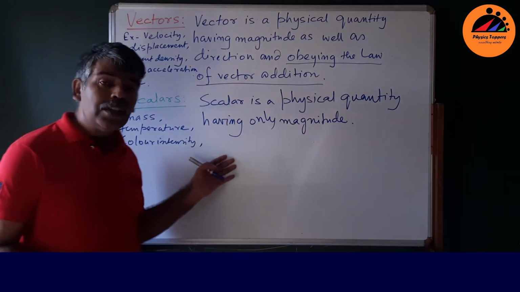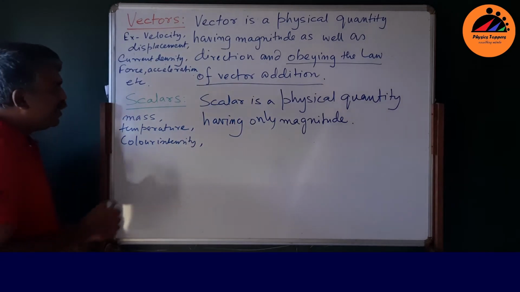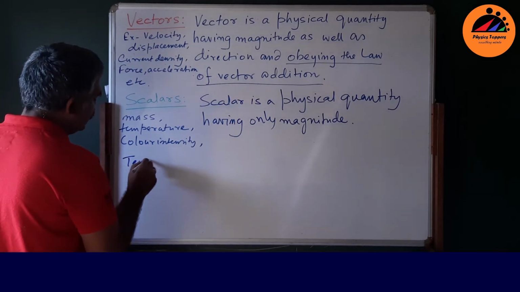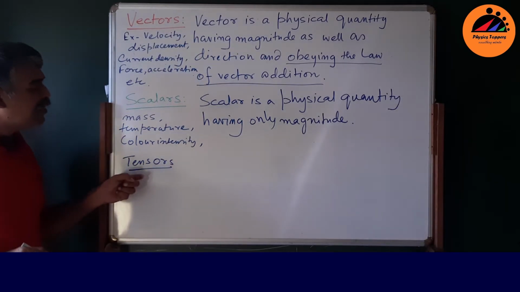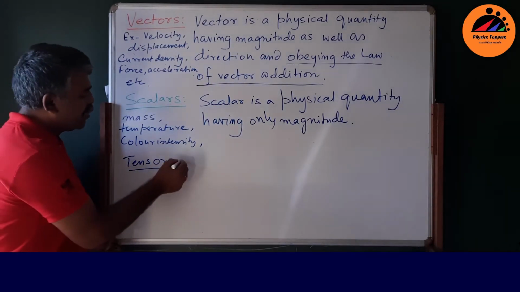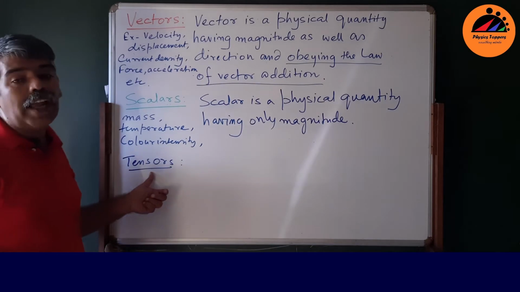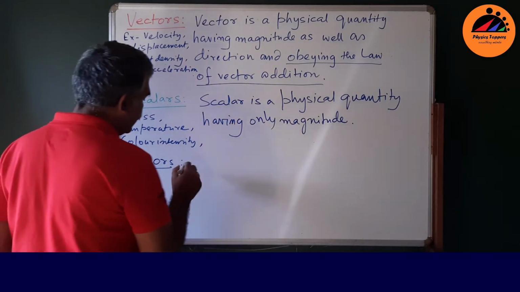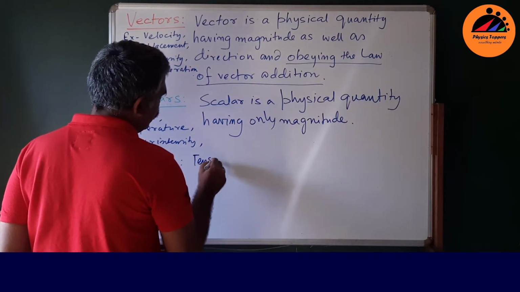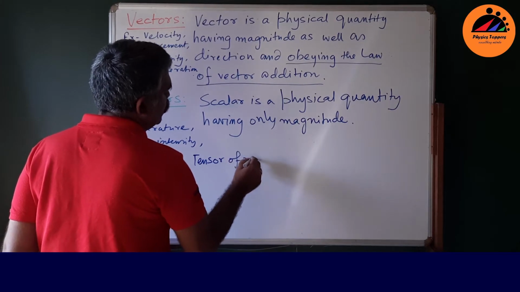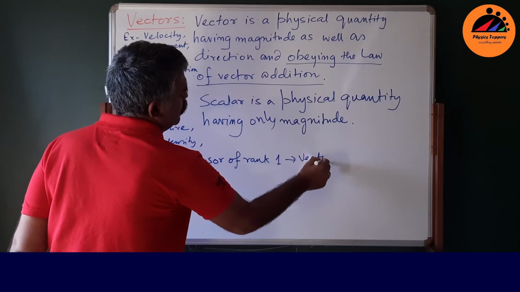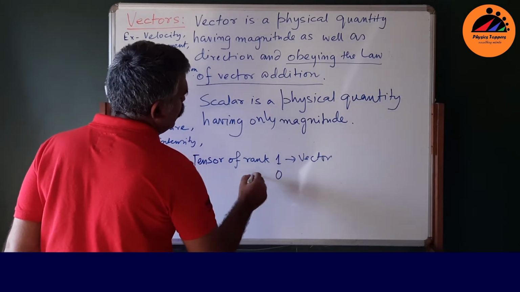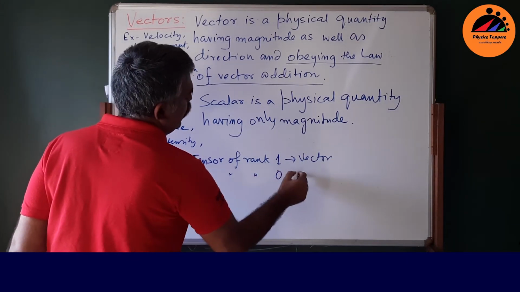And there is another quantity I must mention. It's called tensors. In fact, a tensor is a quantity which has a rank. A tensor of rank 1 is a vector, and rank 0 is a scalar.